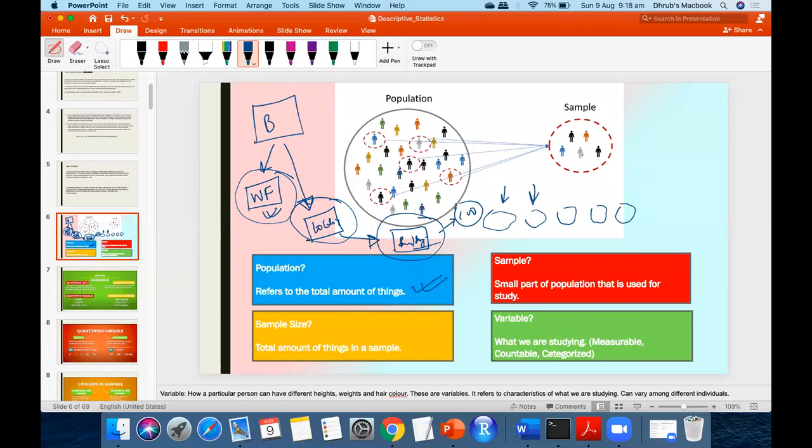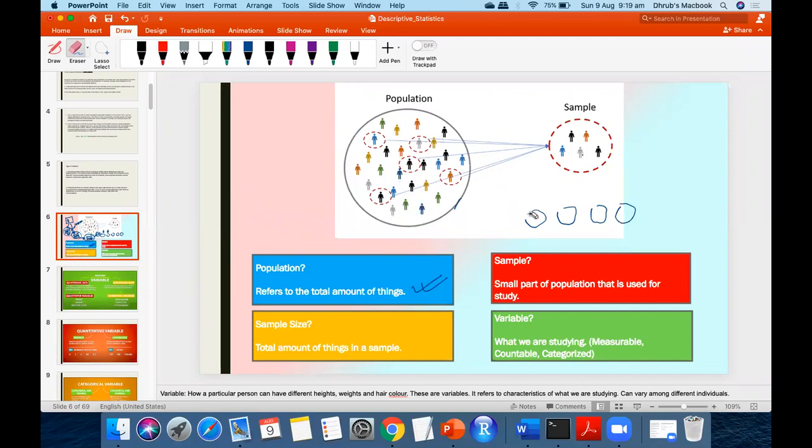Say for example, I collaborated with an NGO. They have a budget to interview the whole of Whitefield. So there the sample size becomes 1 lakh. Any confusion in this? No. Okay, so we know what population is and what a sample is, right? A sample, as per definition, is a small part of the population that is used for study. Or the best word to use, not small part, but whenever someone asks you, use this word: subset.